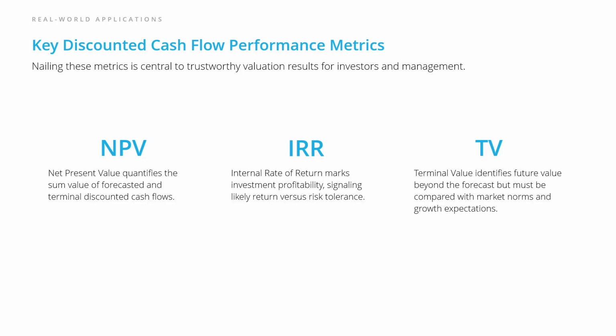An inflated terminal value can easily distort the entire model, leading to unreliable results. When done right, terminal value bridges the gap between short-term forecasts and the company's long-term potential. Mastering these 3 metrics is essential for producing trustworthy and meaningful valuation results.